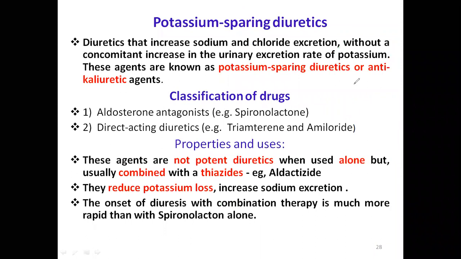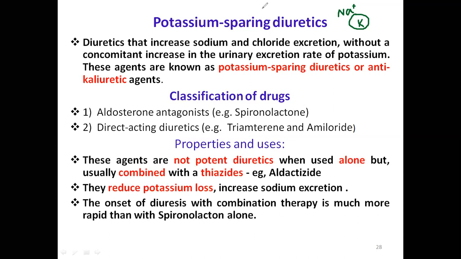See the name itself. In the body, the sodium concentration outside the cell is more, and the potassium concentration in the cell is high. So potassium is very important for us. Compared to sodium, the potassium level should be more in our body. If there is no potassium in our body, there is a chance of death.